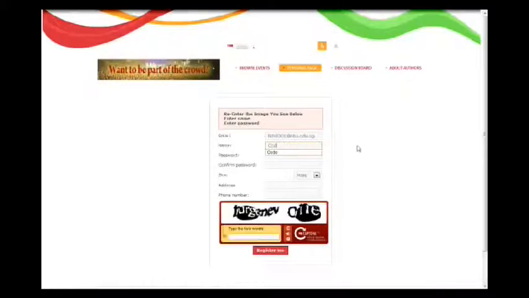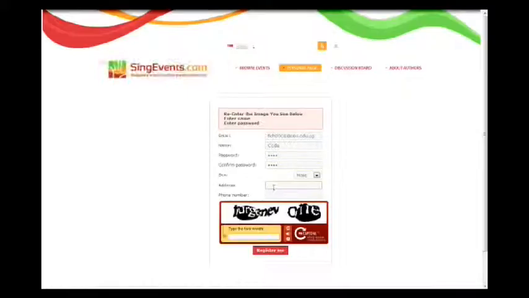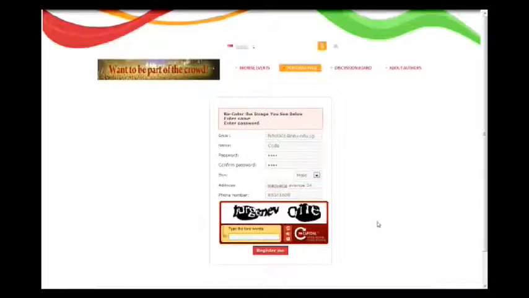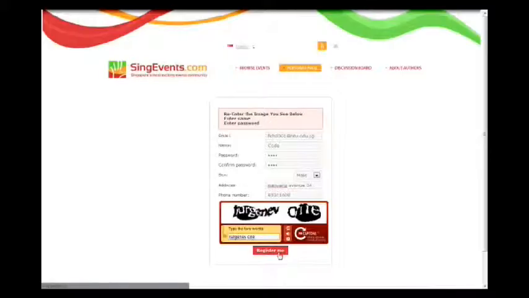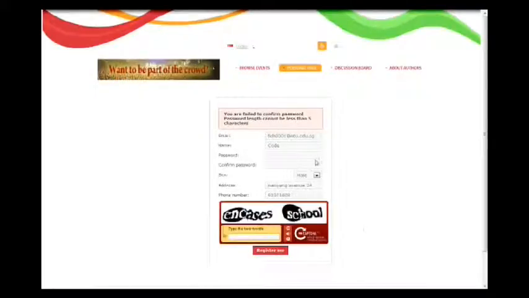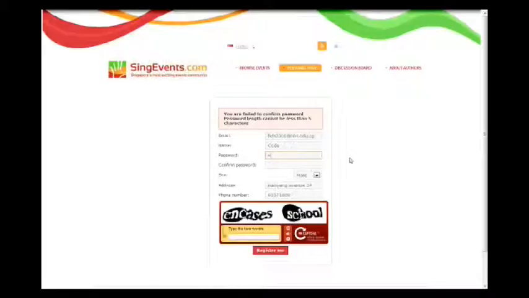So let's create a user with the name gods and the password gods, according to our group name. We will enter any address and any phone number. Then we will have to verify that we are not a bot and say what reCAPTCHA is saying. If we click on register, there's another issue. Because our password gods is only 4 characters long, we have to enter another password. So we will enter the password best gods.